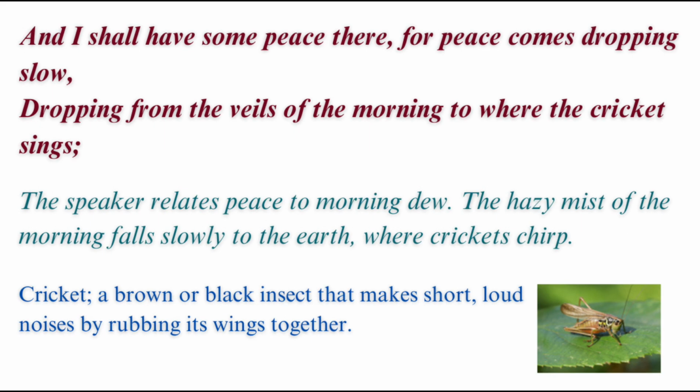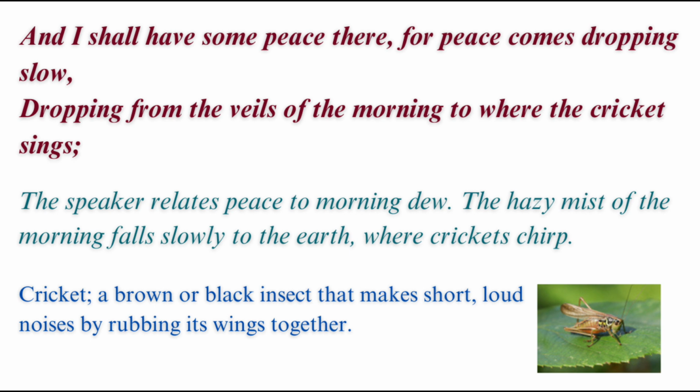Next, and I shall have some peace there, for peace comes dropping slow, dropping from the veils of the morning to where the cricket sings. What is cricket? Cricket is a brown or black insect that makes short and loud noises by rubbing its wings together. Sometimes you can hear that sound in the villages or in the forest. So that insect is called cricket.